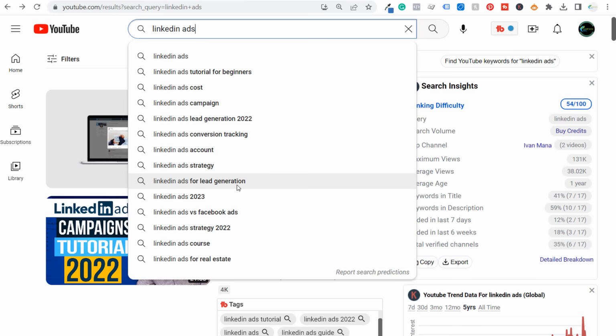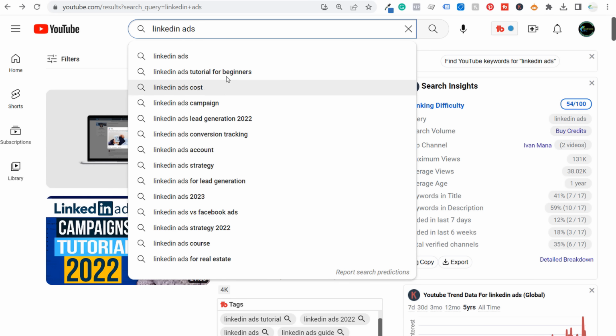Now something like for lead generation, same exact keyword to me as lead generation 2022. LinkedIn ads 2023, I would put again with a tutorial for beginners. So I'm going to make sure I have everything for the current year because I try to create new videos every year because things change so often. LinkedIn ads versus Facebook ads, strategy, course for real estate.